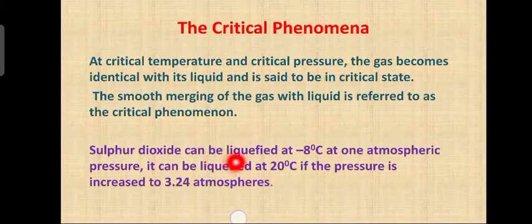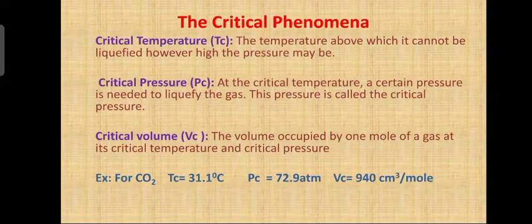Alright. Now, sulfur dioxide. Sulfur dioxide you can liquefy at minus 8 degrees Celsius. This is the example. We can liquefy at minus 8 degrees Celsius at 1 atmosphere pressure. It can be liquefied at 20 degrees Celsius if the pressure is increased to 3.24 atmospheres. If you increase the temperature, you must increase the pressure. So, if you increase the temperature, high pressure is required, that means 3.24 atmospheres, that is the meaning.